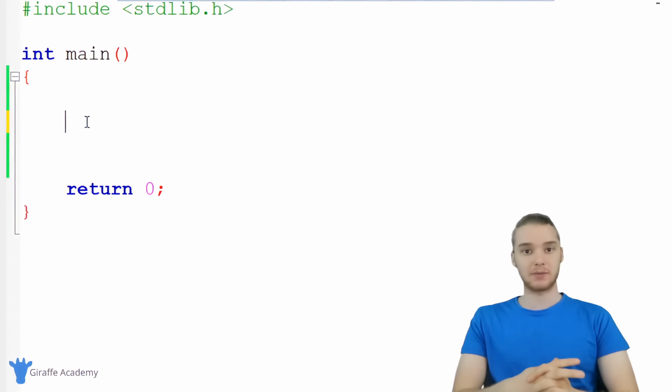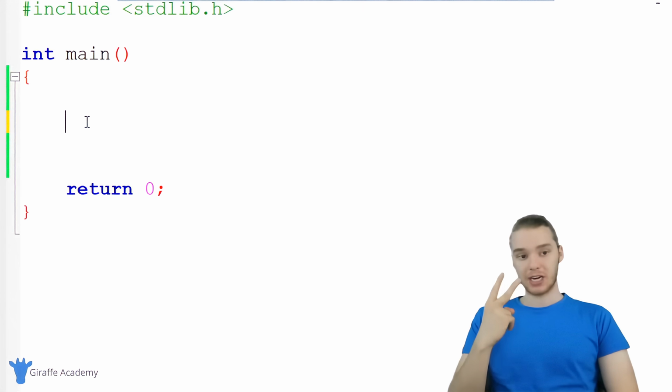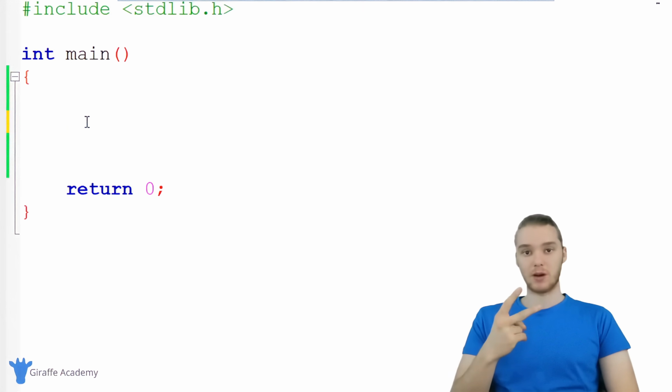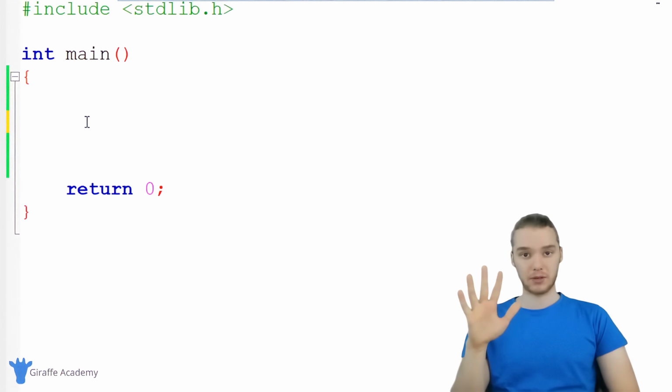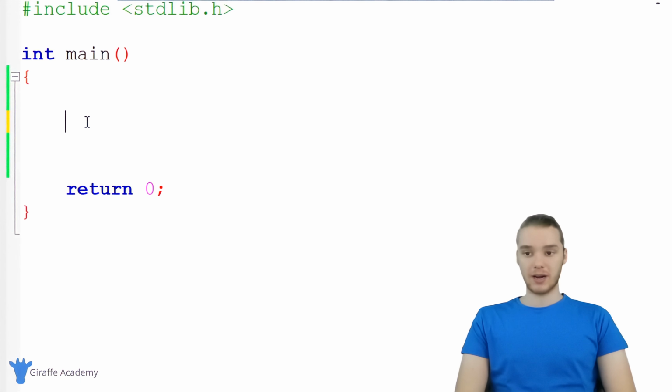So let's talk about the different types of data. One of the most basic types of data, and probably one you're going to be using the most, is numbers. There are actually two very important types of numbers that we can represent in C. The first type is called an integer, and an integer is basically a whole number, a counting number. If I was counting on my fingers 1, 2, 3, 4, 5, I'm just counting out whole numbers, and I'm not saying 1, 1.5, 2, 2.3. I'm counting in whole numbers, and that's what an integer is. To create an integer, we could just say int, and give this a name, so we could say age, and set age equal to like 40 or something.